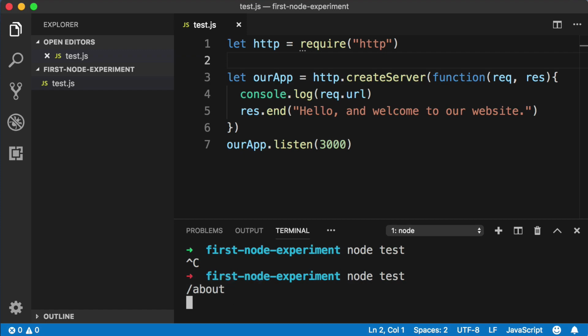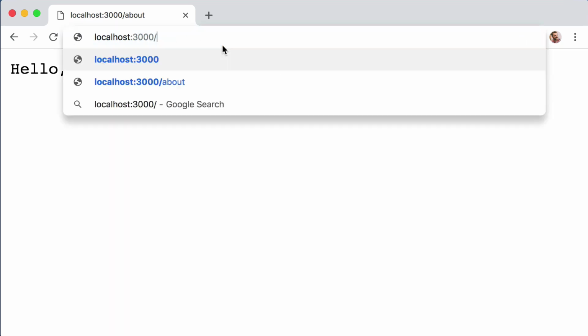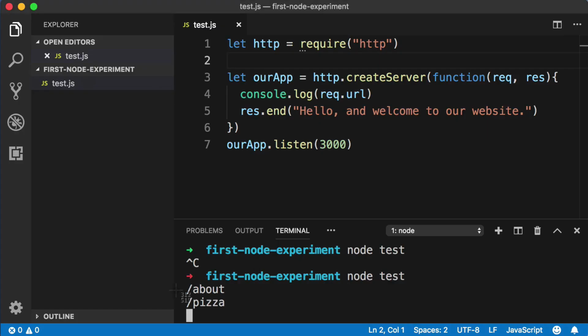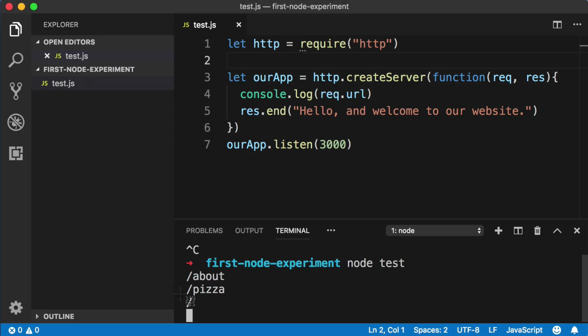So now each time a request comes into the server, our function's going to run and we're going to see that value. So if you typed /pizza and tried to visit that URL, you better believe that you're going to see that in the Node console. And back in the web browser, if we just visited the base URL, localhost colon 3000, we just see a / with nothing after it. Now this might seem basic, but this really opens up the door to a lot of possibilities. Let me show you what I mean.